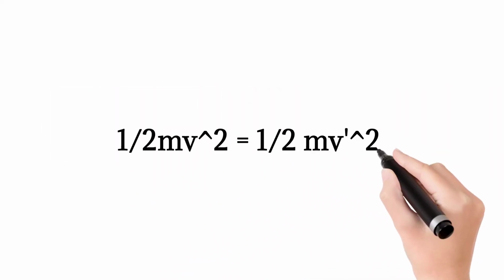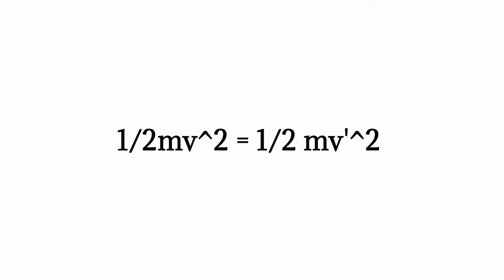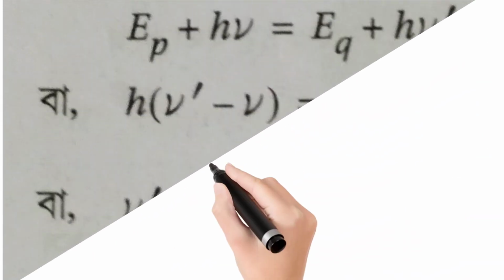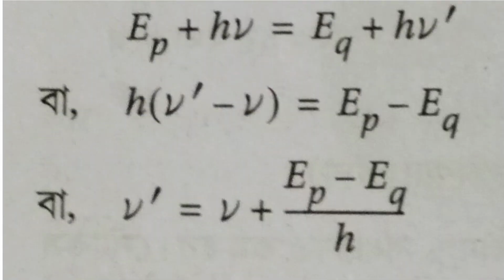As there isn't any effective change in temperature after collision, we can say that the kinetic energy after collision remains the same. So from the equation we get EP plus h nu is equal to EQ plus h nu prime, or h times nu prime minus nu is equal to EP minus EQ. So nu prime minus nu is equal to EP minus EQ by h.